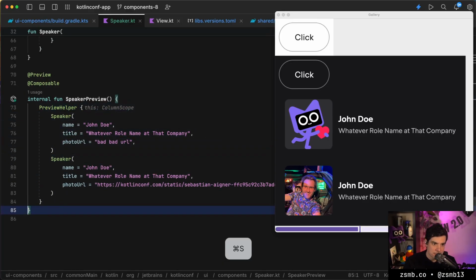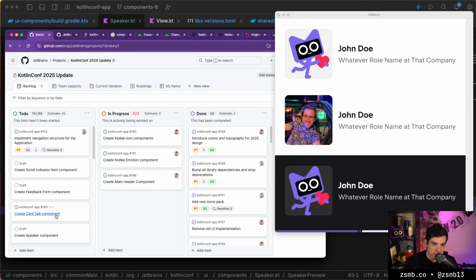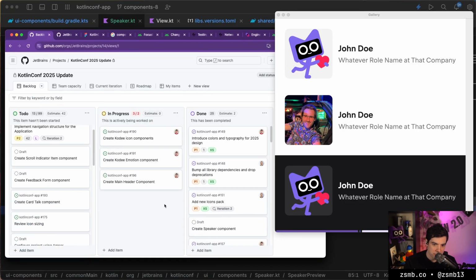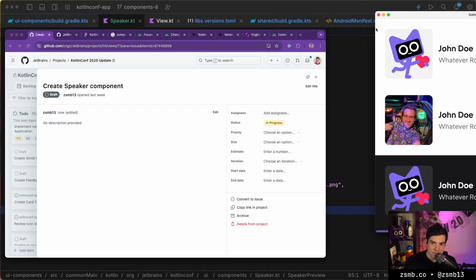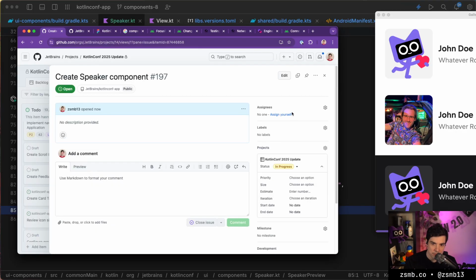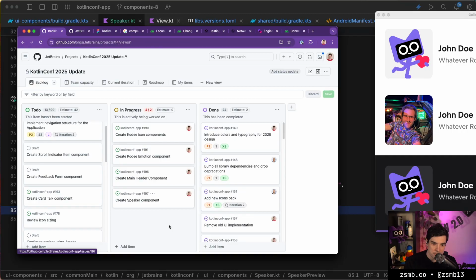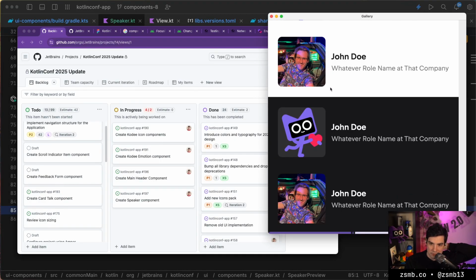And I think that's the speaker component done. And guess what we didn't take from the board? The speaker component. Whoops, the speaker component. Again, I always forget to update the board first. So we're gonna make sure that that's an issue, and I'm gonna assign it to myself. So now we've actually already built the speaker component.